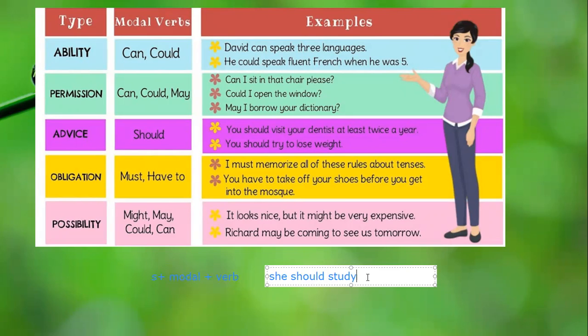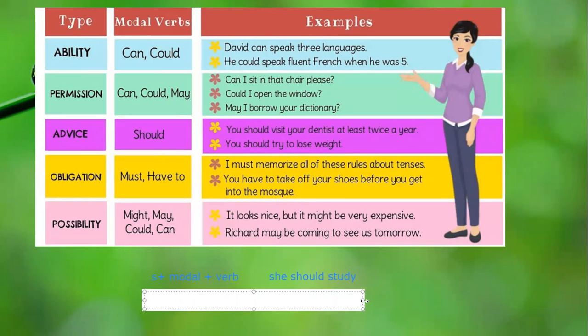So she should study. No problem. Now, what happens if I want to transform this into the simple past? She should study means ella debería estudiar. Si quiero hacer esto al pasado, en español decimos ella debería de haber estudiado. Estos son los modales en pasado y esa es la estructura de hoy.